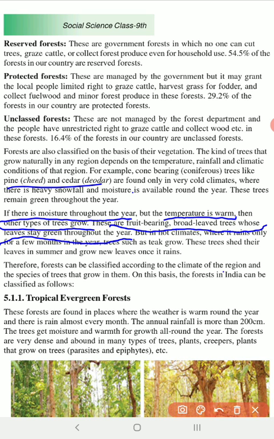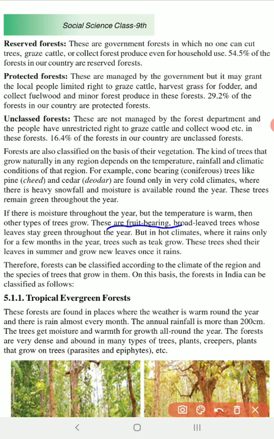Okay, so here you see, if there's most moisture, which means wet throughout the year, but the temperature is warm, then other types of trees. So what are those types of trees? Usually we have the fruit trees that yield fruits, trees with broad leaves. Okay, and they always stay green throughout the year.